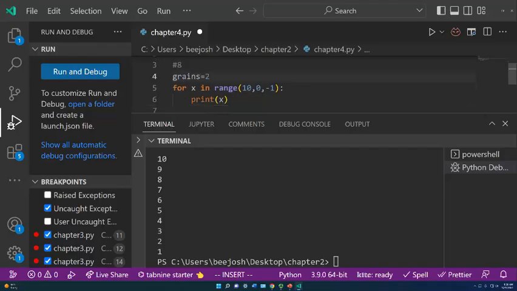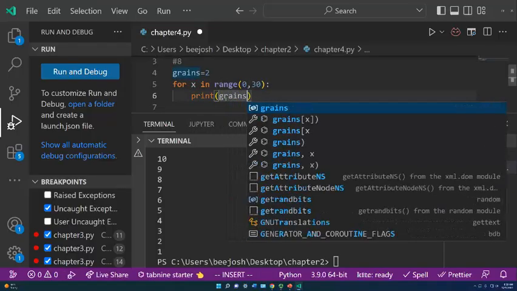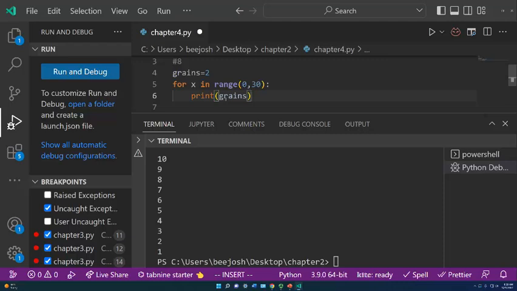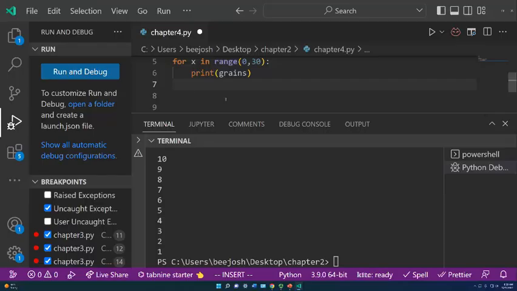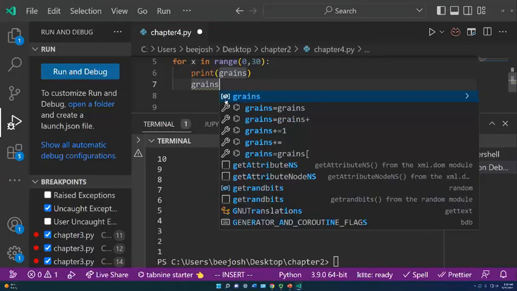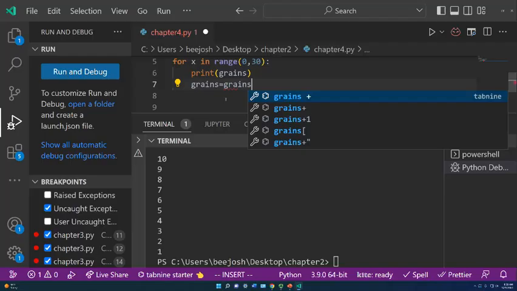And then what we'll do is we'll say, hey, we're going to do something. We're going to say for 30 days, how many grains of rice would this individual have after 30 days? Now I can put 1 in there, or I'm just going to omit it, and this is the same thing. It's going to automatically add 1 to it. So how many grains would I have? Now we're just using X as a counter for how many days we're going to be collecting grains. So after day 1, I say grains is equal to grains times 2.